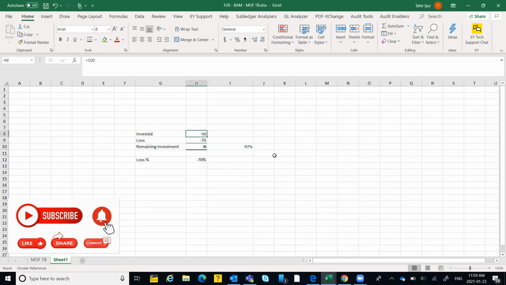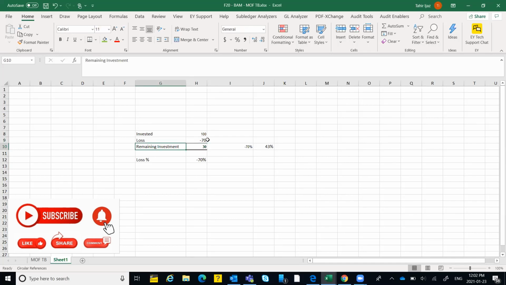Only then will I be able to reach 100. Because now my capital is 30, and on the investment of $30, I have to make an earning of $70 so that I'm back to my original position. So I have to make a gain of 167%.